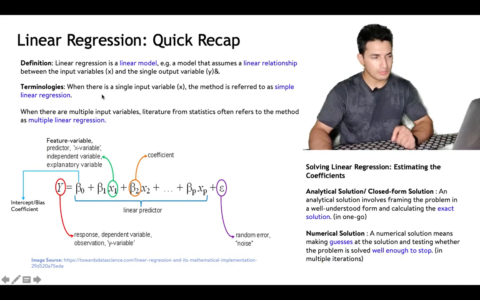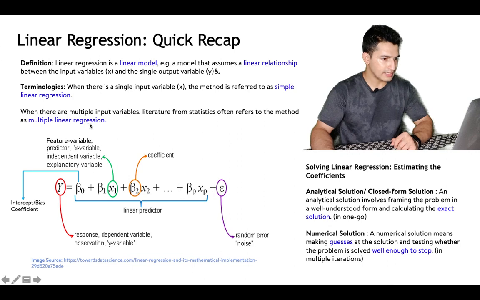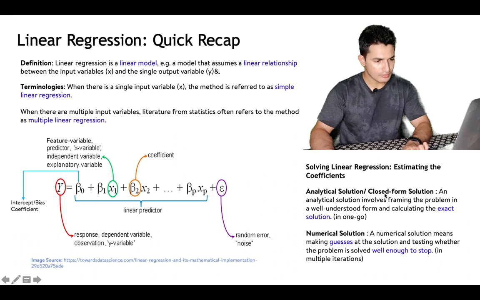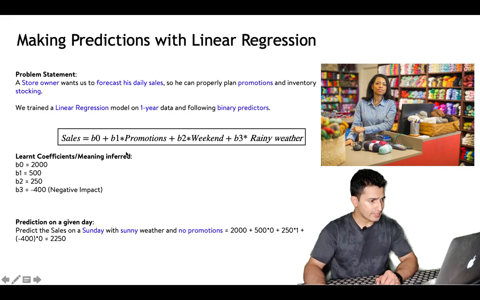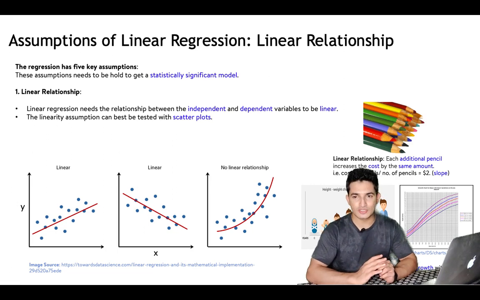We also looked at some of the terminologies: if the input variable consists of only one x, that is one feature, it's called simple linear regression. In case there are multiple input variables or features like the previous example, it's called multiple linear regression. We looked at the ways to find the coefficients using the analytical or closed form solution and the numerical solution. And we calculated the coefficients of these features for the store prediction problem, and also we made a prediction on an unknown instance. Now with that, let's start looking at the assumptions of linear regression.